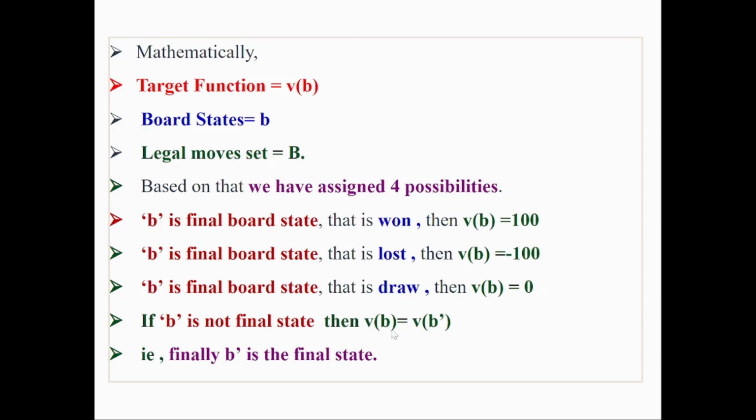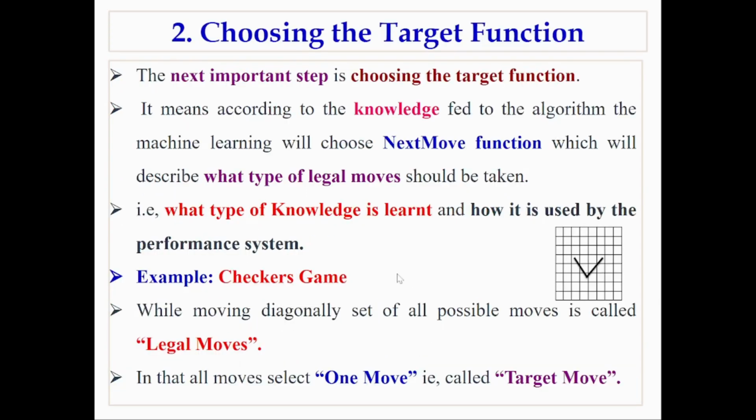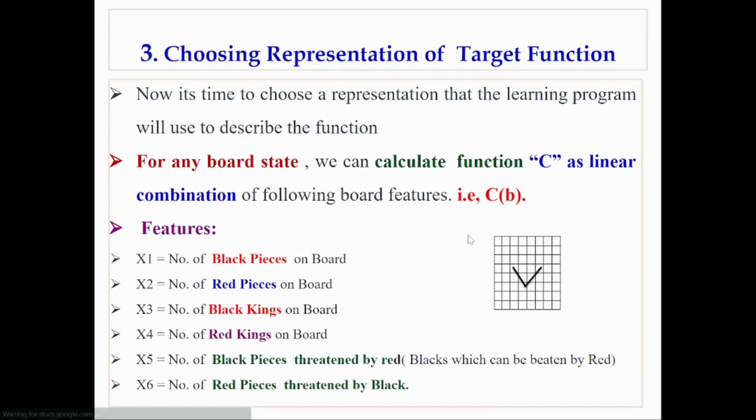Here b is not the final state, so b dash is the final state. This is about choosing the target function. And next one, choosing representation of target function. We should have a representation to choose a target function. In the previous example, for the board state, we can calculate the function c as a linear combination, that is c of b. While representing a target function, we should consider the features of it.